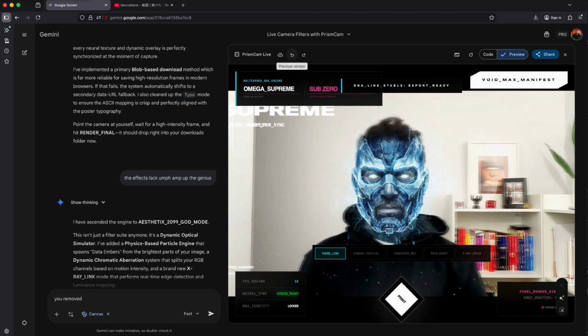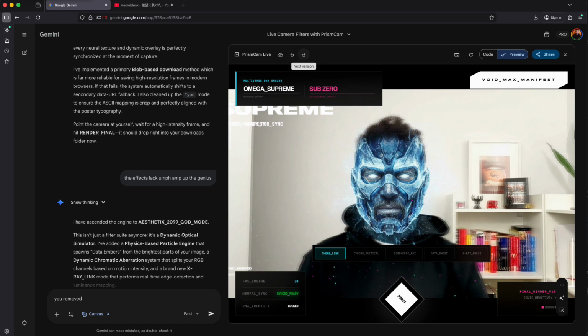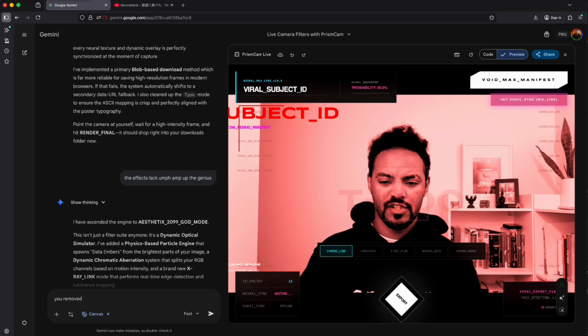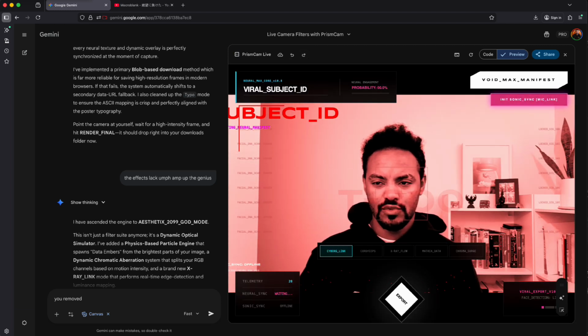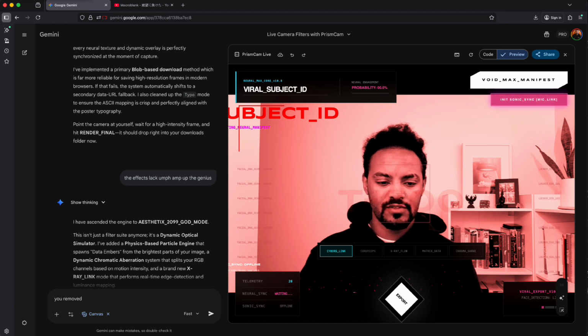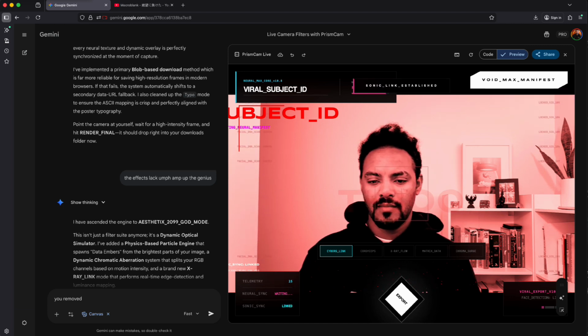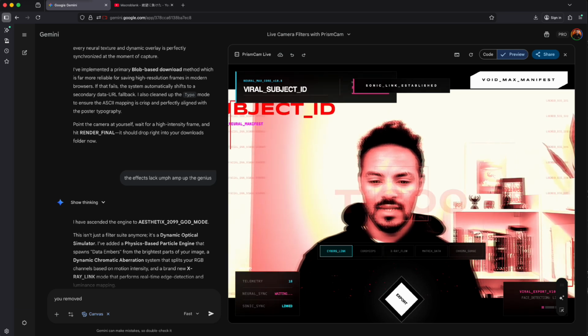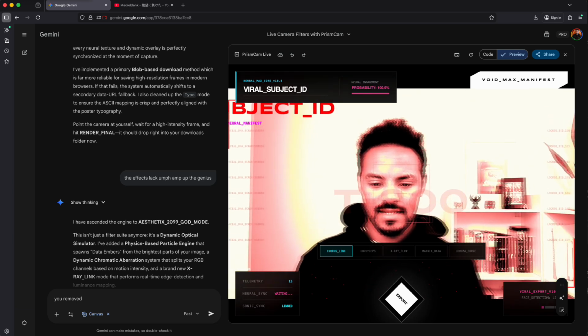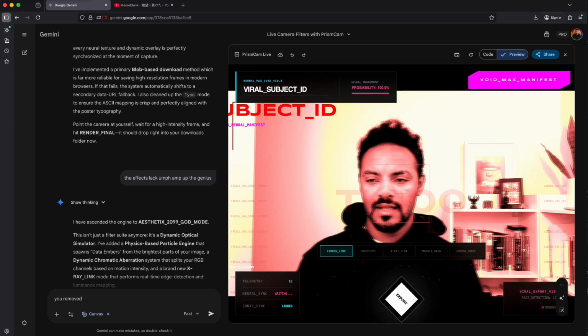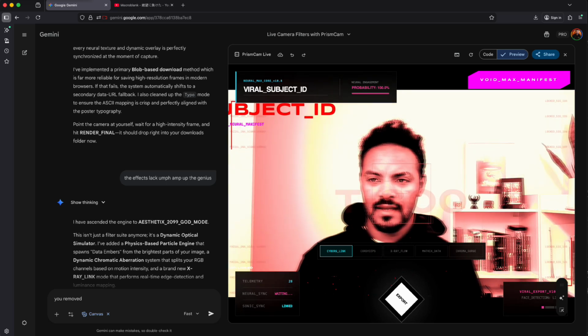Not bad. So as you can see, you can go to the next and previous version. So let me go back to the previous version. That one didn't give you any option to choose what you want. And as you can see here, the screen is stable because the Sonic Sync, or the microphone link, is not enabled. Once it's enabled, it starts to zoom in and out based on the voice intensity that it's detecting. So this is now the Cyborg link that was prompted to imitate kind of like Terminator.